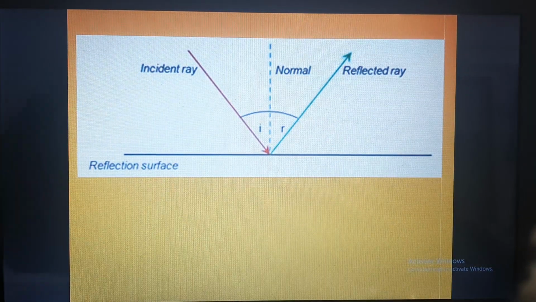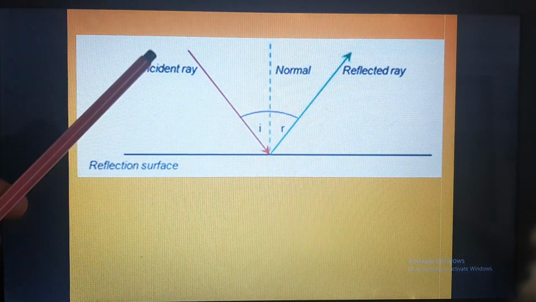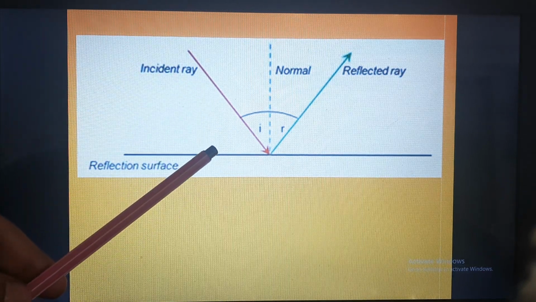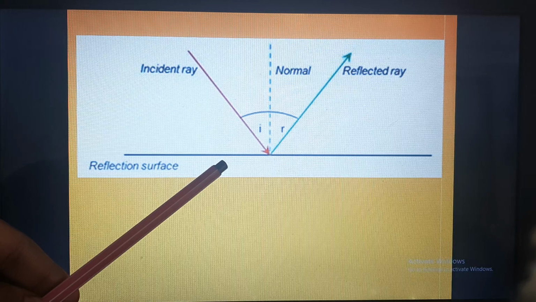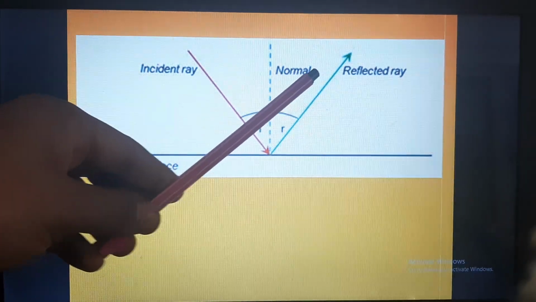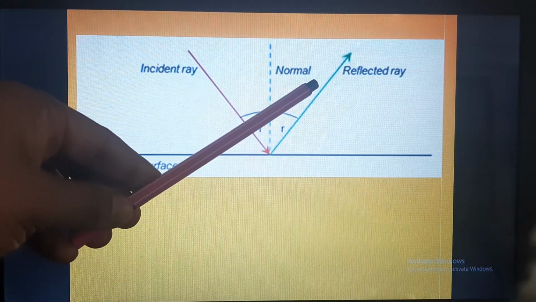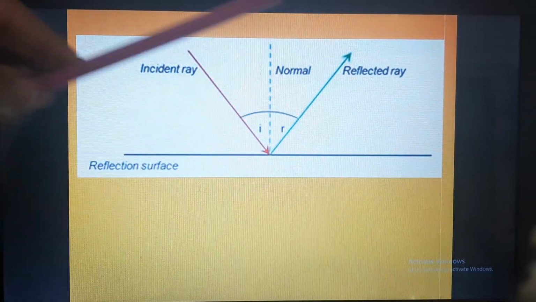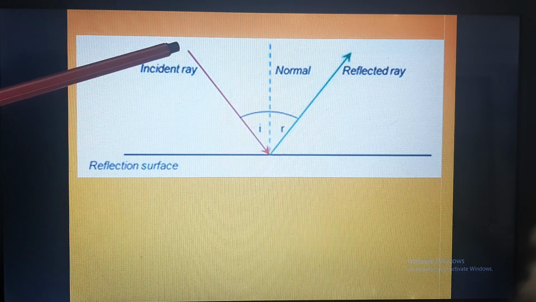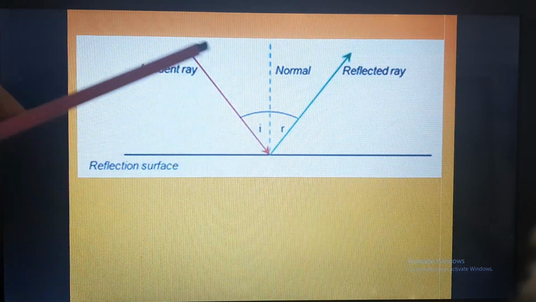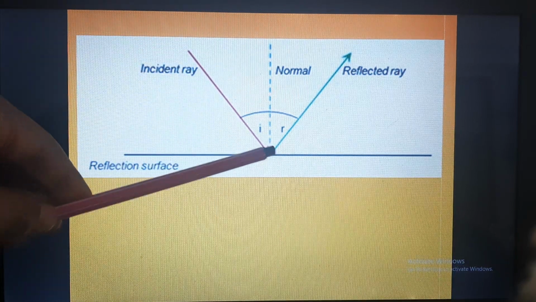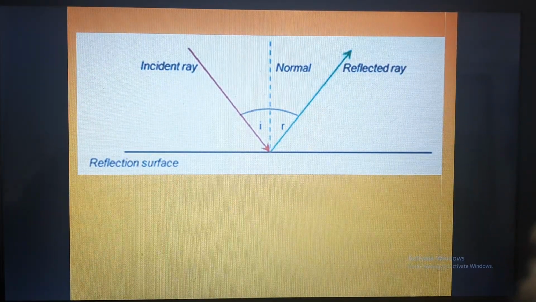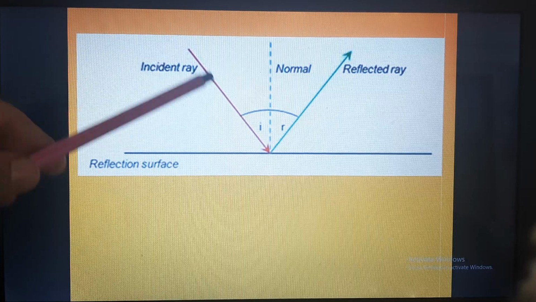Through this picture we can see what is incident ray. Incident ray is the ray of light which is falling on the reflecting surface. Reflected ray is the light ray which is bouncing back from the reflecting surface. This arrow shows that the ray of light is falling on this reflecting surface.